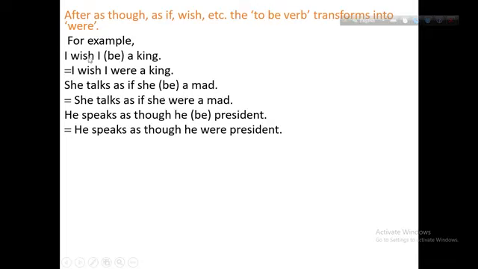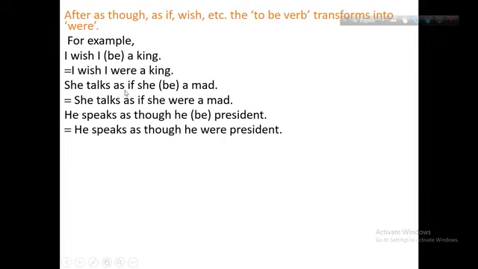If you get the be verb with the indicator "if," "as if," "I wish," "as though," etc., you have to make the be "were." I wish I were a king. Here "be" is converted into "were."